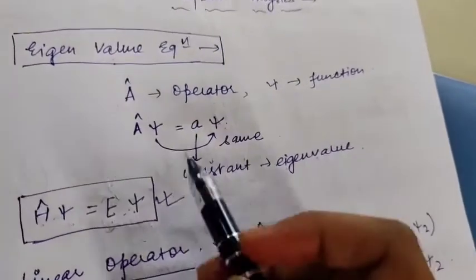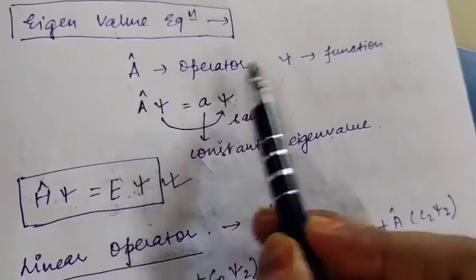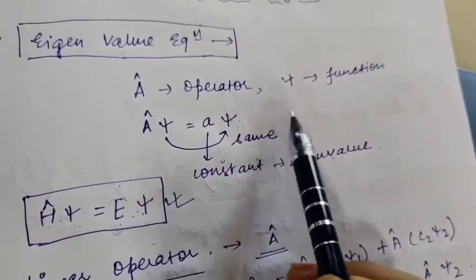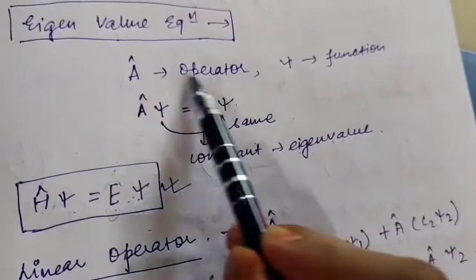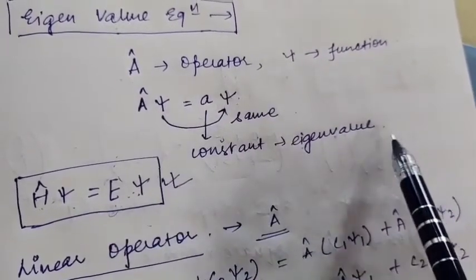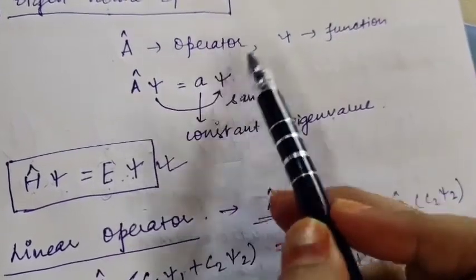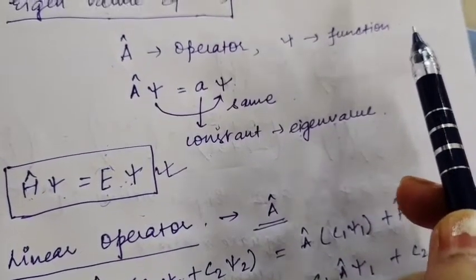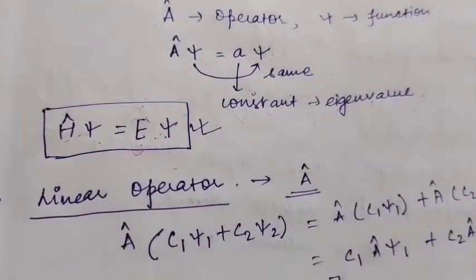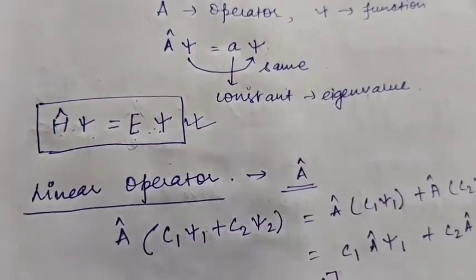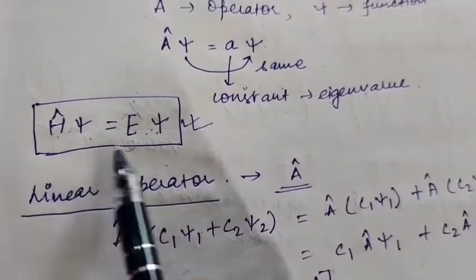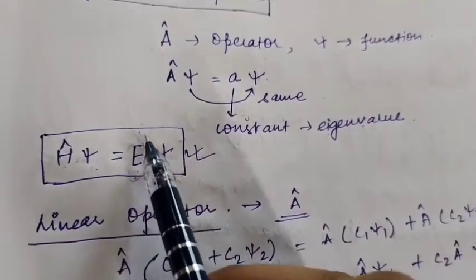Here there is an operator A operating on a function psi, and if we get the same function, then and only then can we say that it is an eigenvalue equation. And we get a constant value. This value is called the eigenvalue. The operator is sometimes also called an eigenoperator. The famous eigenvalue equation in quantum mechanics is H cap psi equals E psi. H cap is the Hamiltonian and E is the energy eigenvalue.